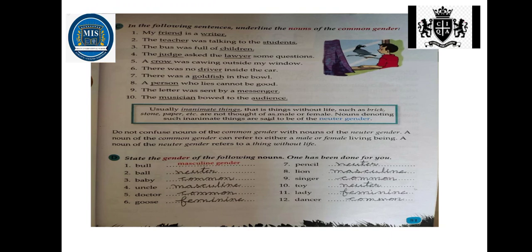Now look at exercise number D. State the gender of the following nouns. One has been done for you. You have to state whether it is masculine gender, feminine gender, or neuter gender. For example, look at example 3. Baby. Baby is common gender. Why is it a common gender? Because baby can be both male or female, right? Now what will be the gender of lady? Lady is feminine gender. So likewise, you have to complete exercises A, B, C, D in your grammar book.